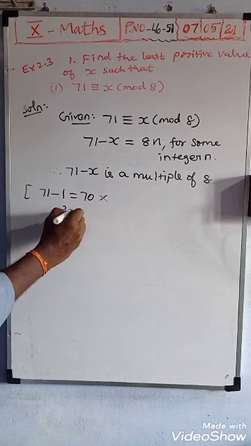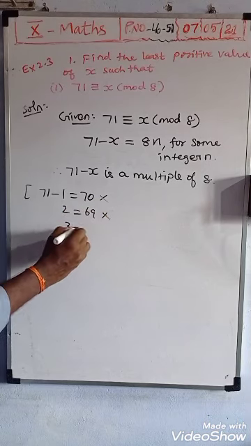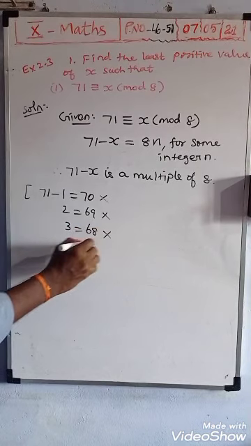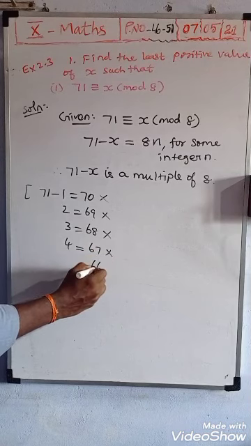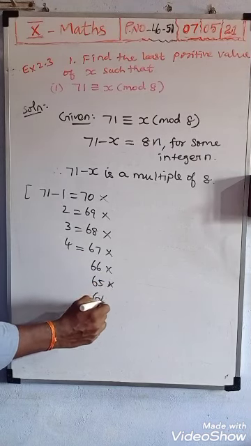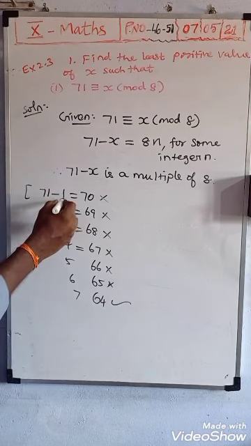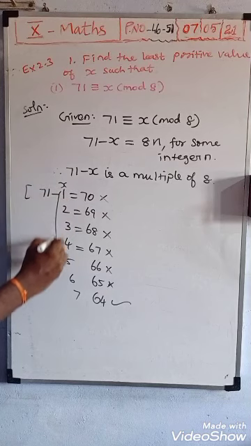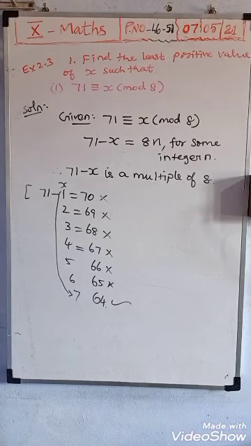Next, 2 gives 69, not possible. 3 gives 68, not possible. 4 gives 67, not possible. 66 and 65 also are not possible. 64 is possible. So instead of x you substitute 7, and 71 minus 7 is 64. That means 64 is a multiple of 8.